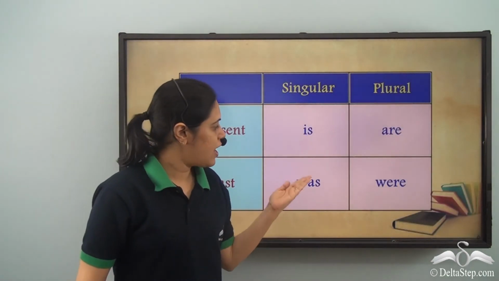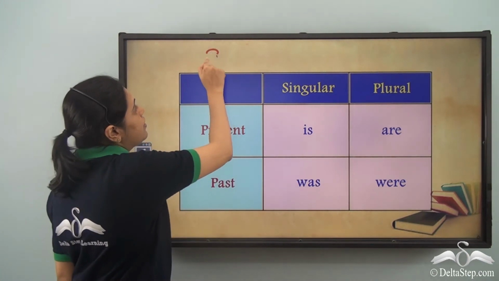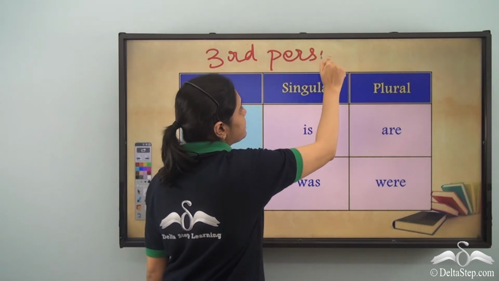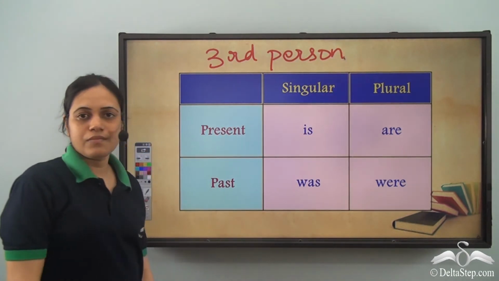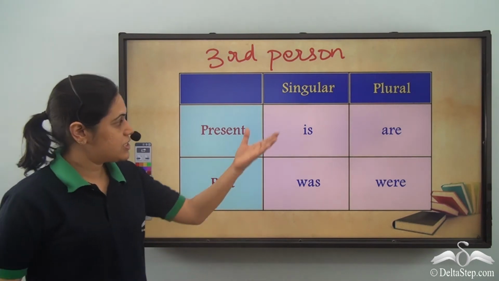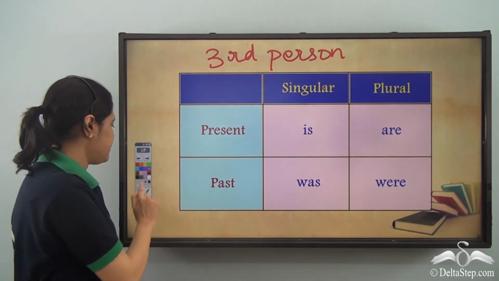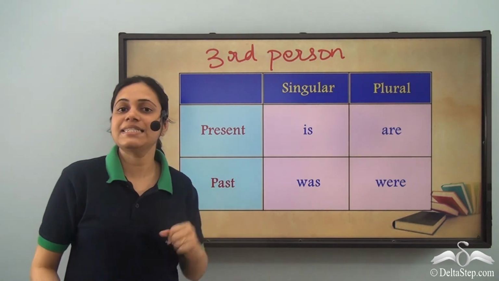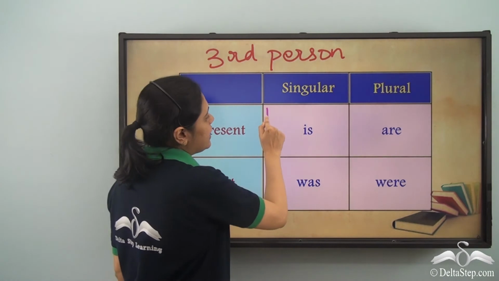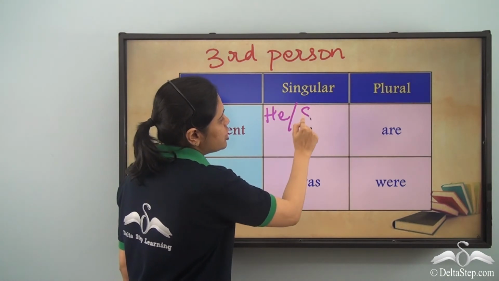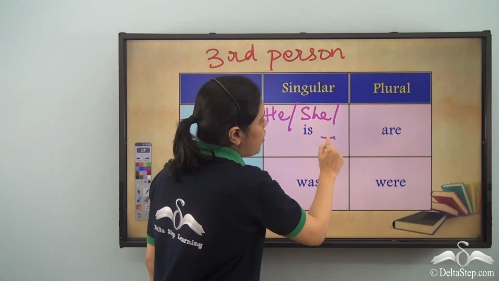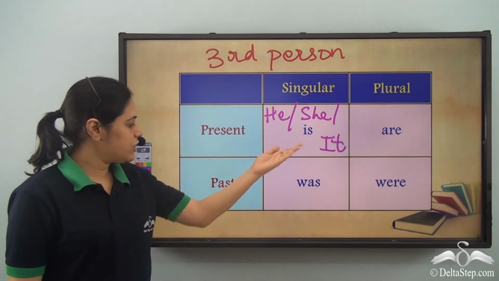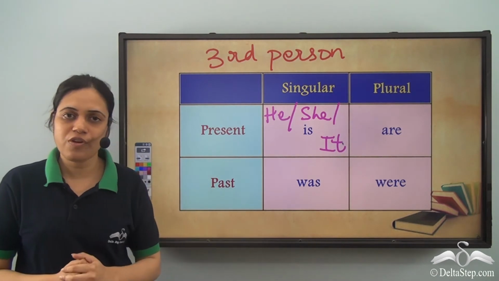So these are the be verbs used for third person. So for singular present, I use is. So he is, she is, or it is. For singular past, I use was.